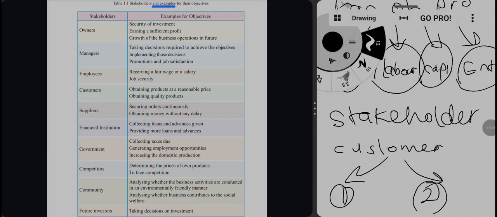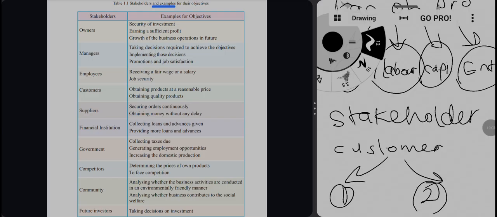Then growth of the business operation in the future, whether the business will grow or not. Those are the objectives of the owners: first security of the investment, earning a sufficient profit, and growth of the business operation.